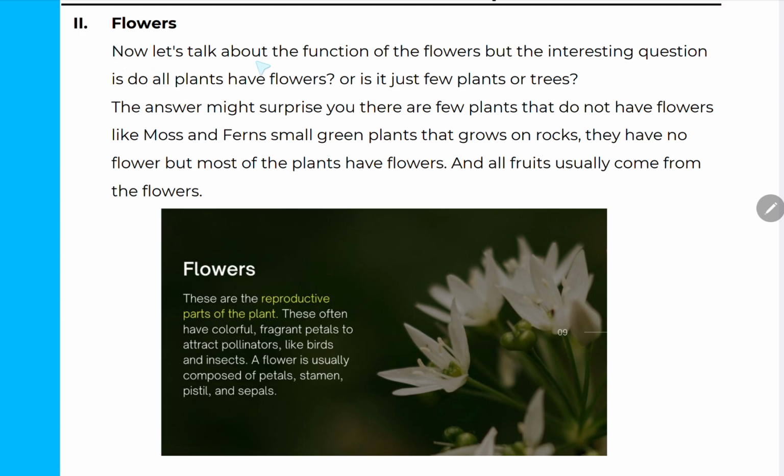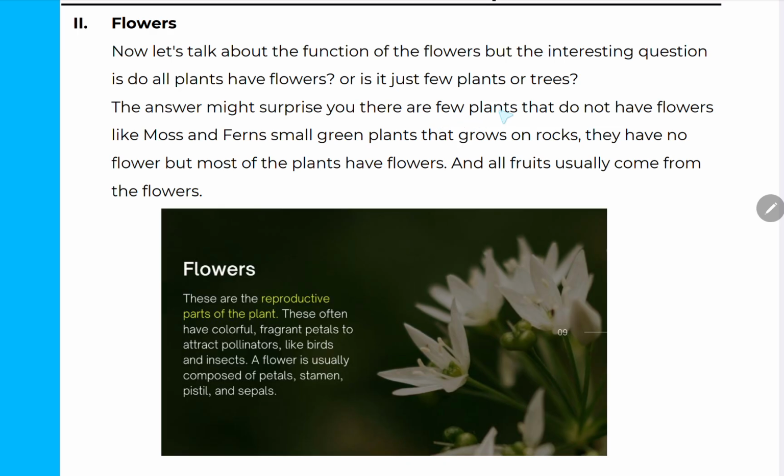Flowers. Now let's talk about the function of flowers. But the interesting question is, do all plants have flowers? Or is it just a few plants or trees? The answer might surprise you.